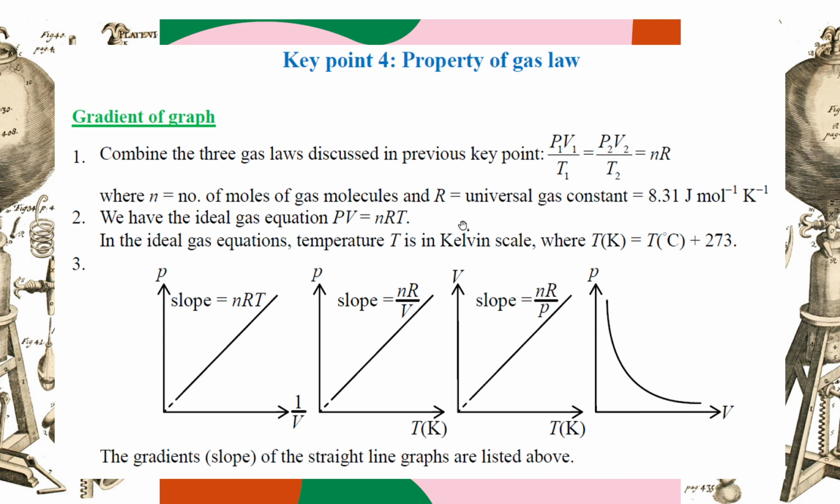By this equation, and comparing with the equation y equals mx for a straight line, we learn every relationship and every straight line's gradient meaning. In IBDP, it's not very consistent. Sometimes they call it gradient, sometimes they use slope to measure the steepness of a line. So both of them you may encounter. In the curriculum they always say gradient, but in past years sometimes they say slope. So make sure you know both of them are the same. In GCE, they use slope too.